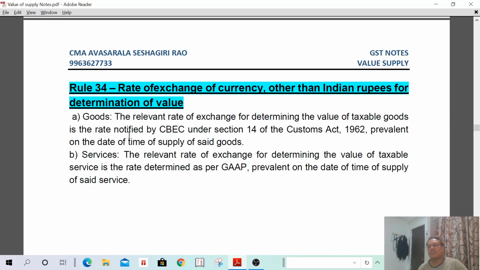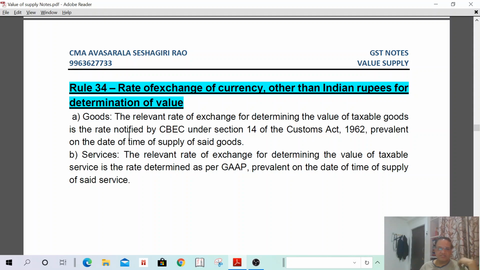What is the rate I have to take? First, for goods I can discuss. The relevant rate of exchange for determining the value of taxable goods is the rate notified by the CBEC, Central Board of Excise and Customs. That has been replaced as CBIC, Central Board of Indirect Taxes and Customs. Actually I have mentioned CBEC, it is CBIC now, but CBEC also is there. Under section 14 of the Customs Act 1962, prevalent on the date of time of supply. In case of supply of goods, the relevant rate of exchange is the CBEC rate as on the date of supply of goods.